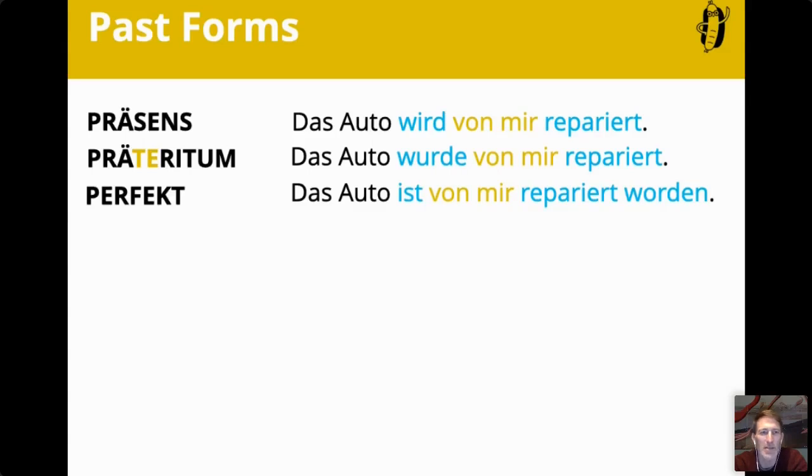As you can see, in all three examples, von mir repariert stays as a fixed place. It's very easy to put this in the past tense. I haven't done this in the future, but Maureen will remind me.